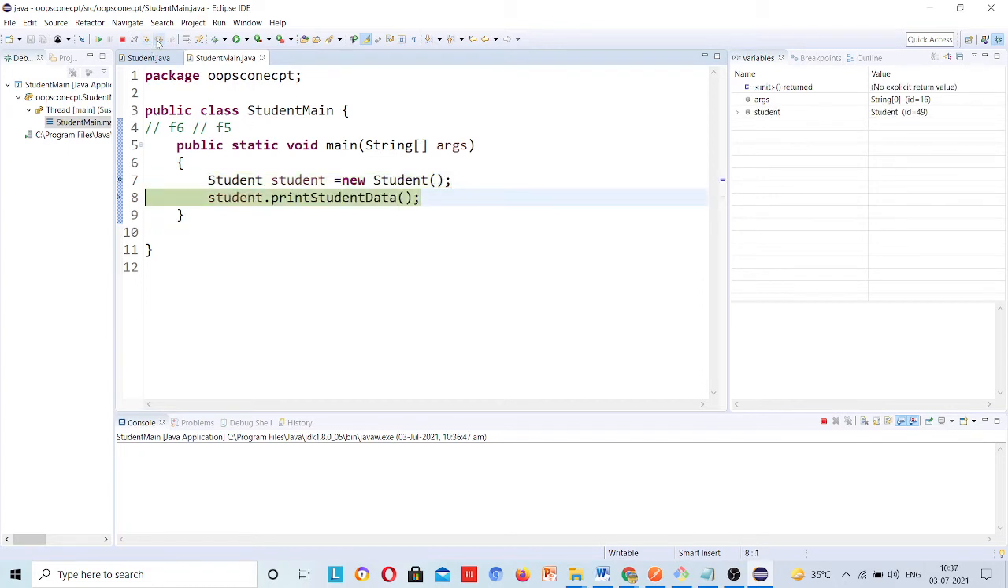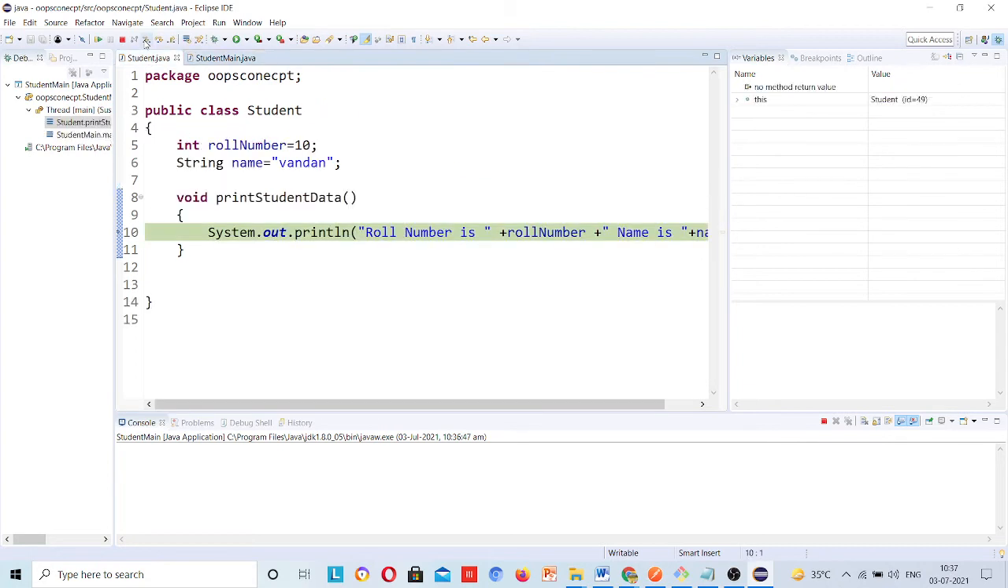This F6 you can directly use through your keyboard as well, but I am using this one so that you can understand. You cannot see my keyboard as of now. Okay, now my pointer is here and I can clearly see that this is calling a method internally. So I will press F5. So step into, F5. Now see, it has jumped you to that print student data method.